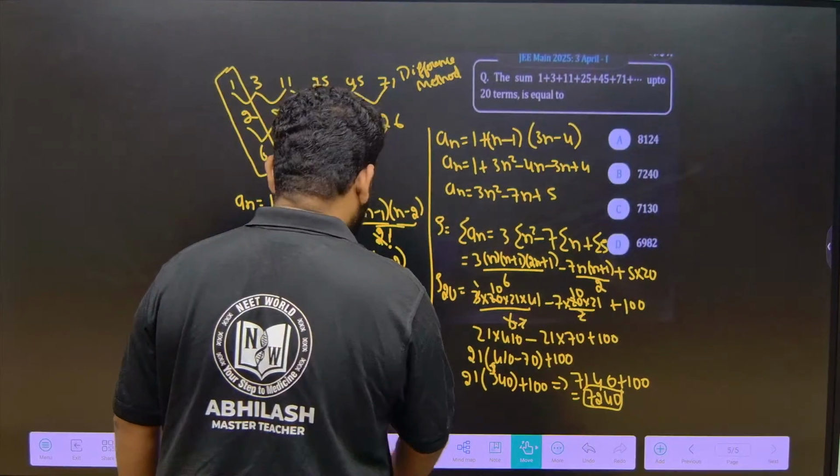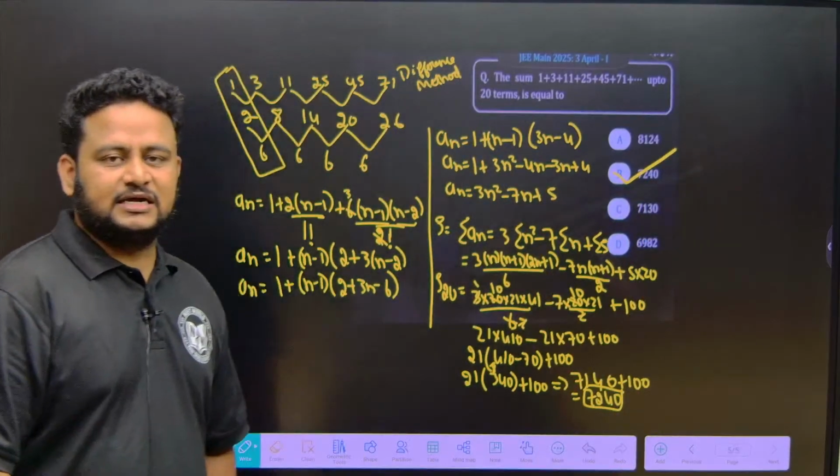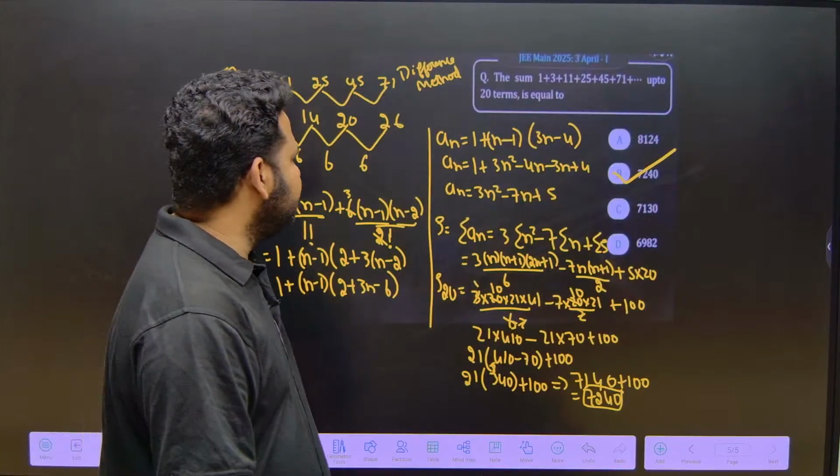What is the option that we have? 7240, that is option B. Option B is the right answer to this question. Got it, friends? So this is how we have to solve the question.